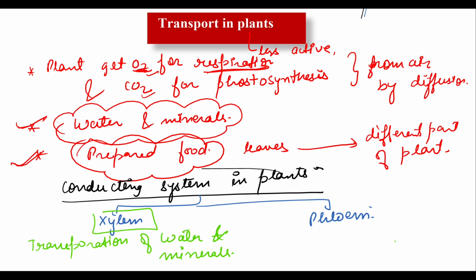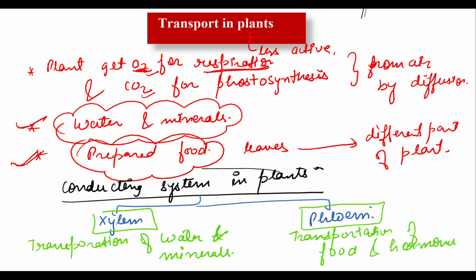With the help of xylem. It is a structure, I will explain it in a second. Now phloem is for the transportation of food, and even hormones also, not only food but hormones also. Clear? So these are the two conducting systems: one is the xylem and another one is the phloem.